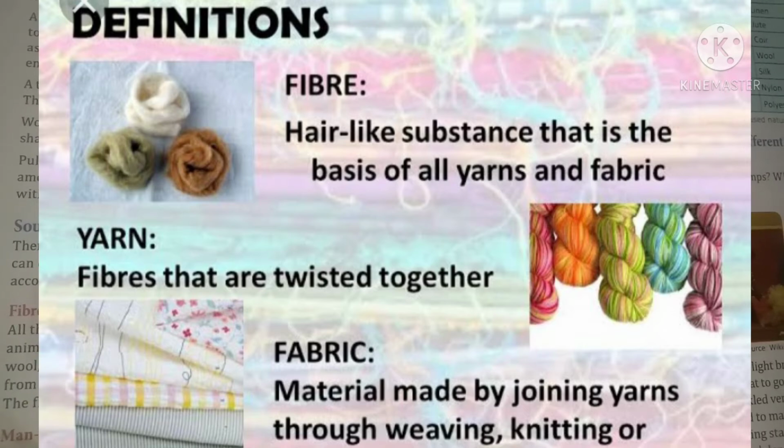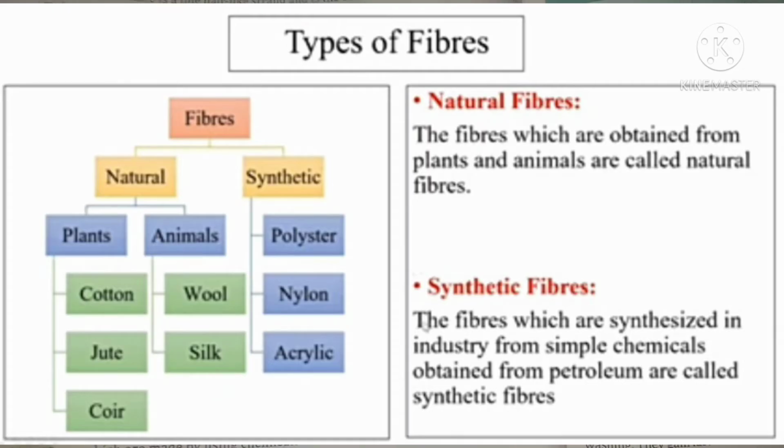Next, sources of fibers and their classification. There are many different sources from which we can obtain fibers and therefore we classify them accordingly. First, fibers from natural sources. All the fibers obtained from natural sources, for example plants or animals, are known as natural fibers. Cotton, wool, linen, jute, coir, silk, etc. are examples of plant fibers. Next, fibers obtained from animals like wool and silk are known as animal fibers.